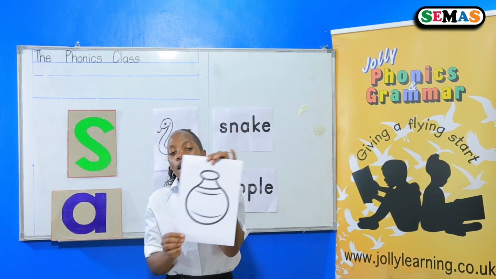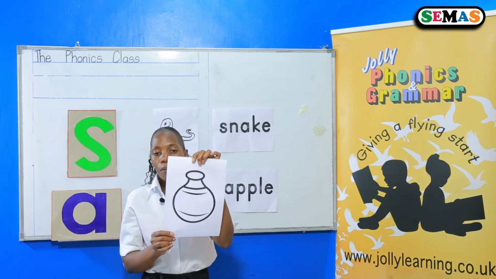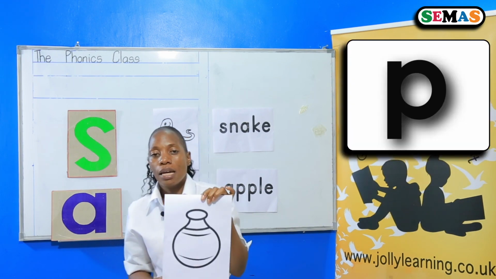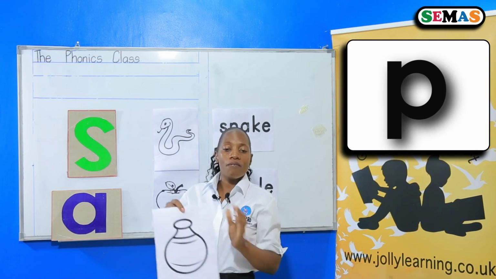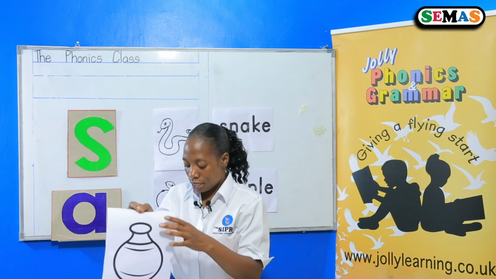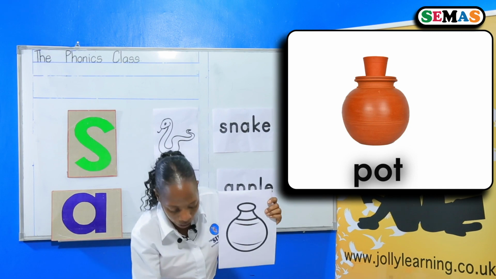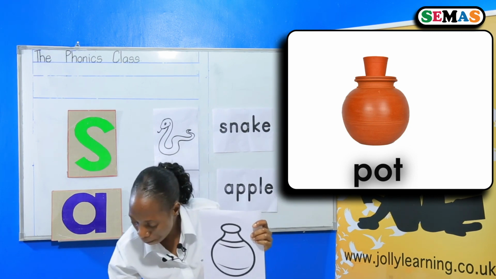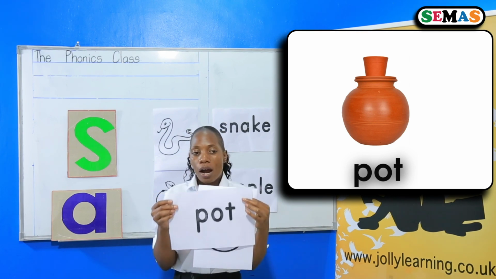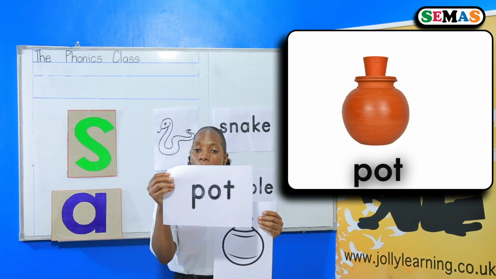Look at this picture here. Who can tell me the first sound for this picture? Yes, the sound for this picture is P. And what's the word for this picture? Can you tell me the word? Yes, this picture is a pot. And here I have the word pot. This is the picture for a pot. This is the word for a pot.